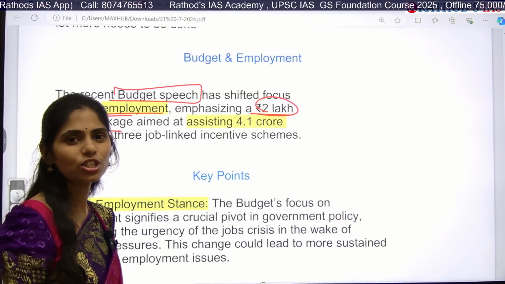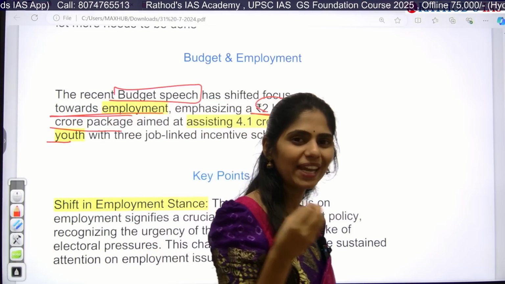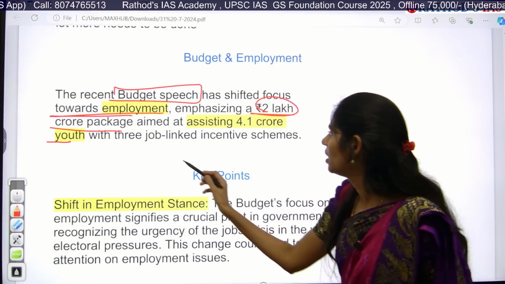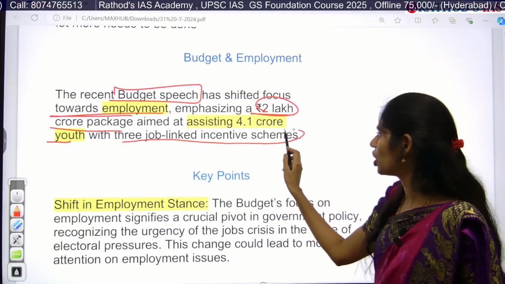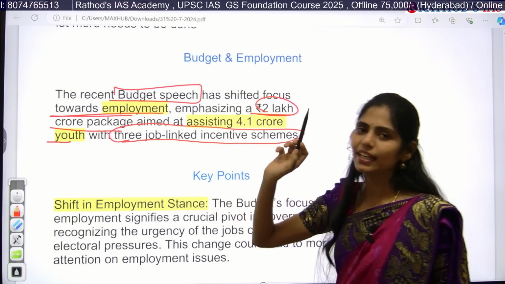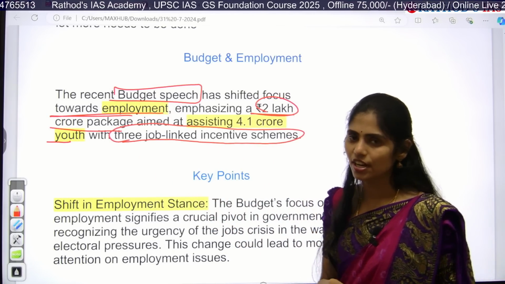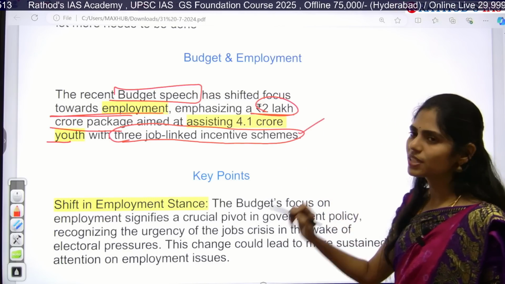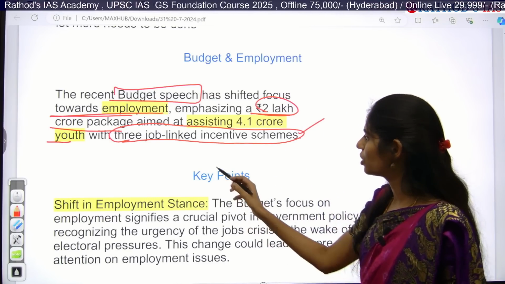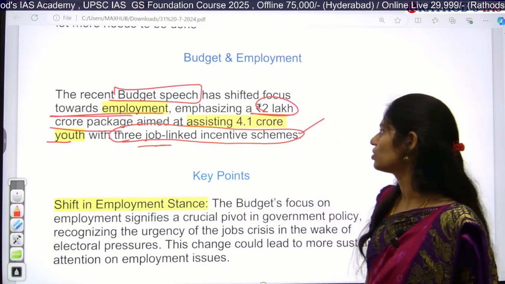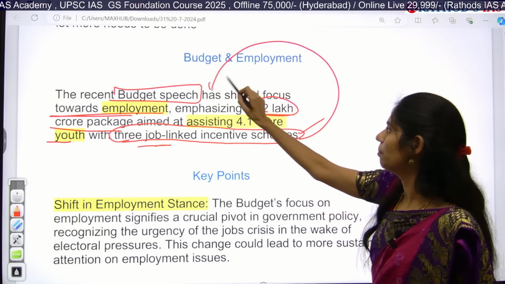They are focusing especially on 3 job-based incentive schemes. That means after getting the jobs, they will get direct benefit transfers, etc. And they are getting jobs in the manufacturing sector. So there are 3 job-linked incentive schemes that were mentioned in our budget speech.